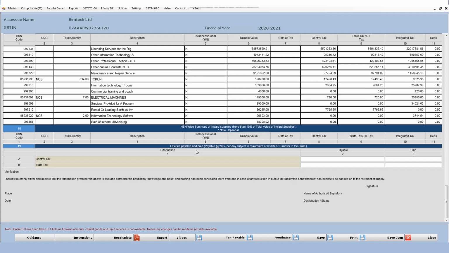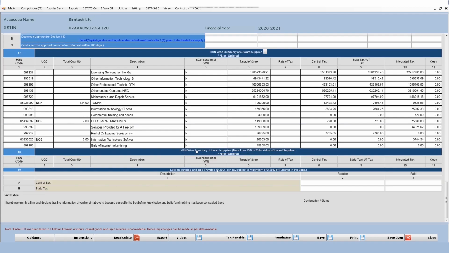If you have filed the HSN summary in your GSTR1, we will be auto populating this particular table number 17, dealing with HSN of outward supplies, which is not there on the portal. If your turnover is above 1.5 crore but up to 5 crores, you have to mention the HSN summary at 2 digits level, and at 4 digit level for taxpayers having annual turnover above 5 crores.